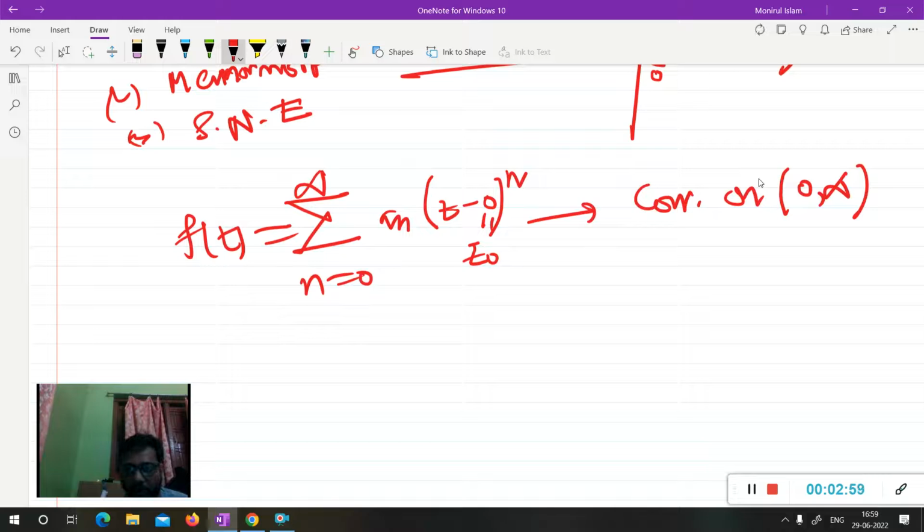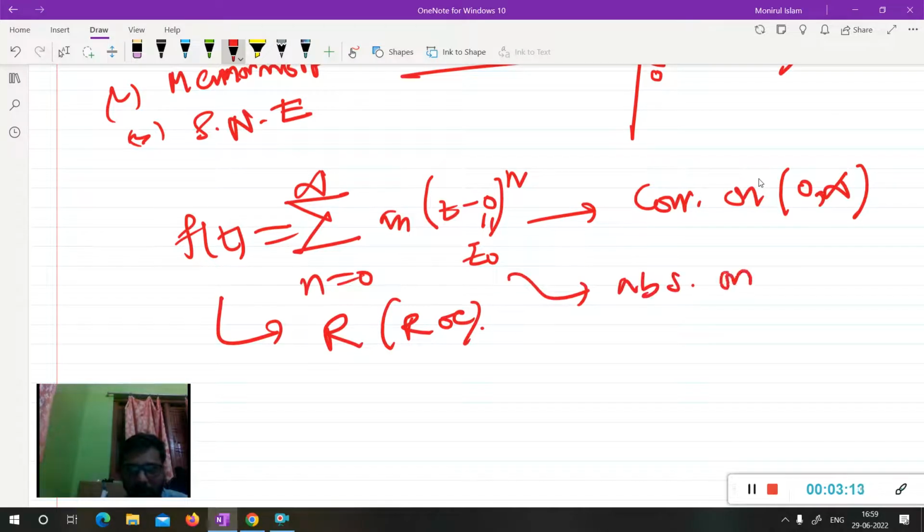Suppose its radius of convergence is r. Then this power series will converge absolutely on the circle |z minus 0| less than r. Within this region the power series converges absolutely, and outside it will diverge.